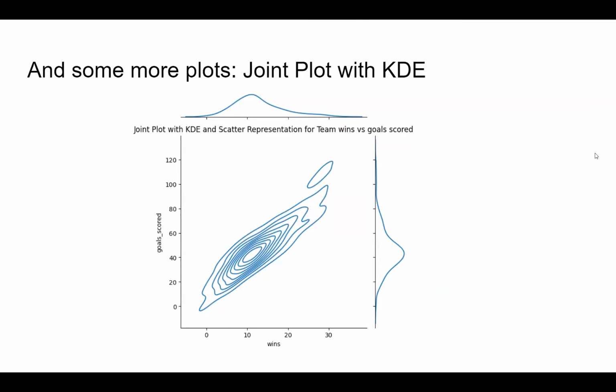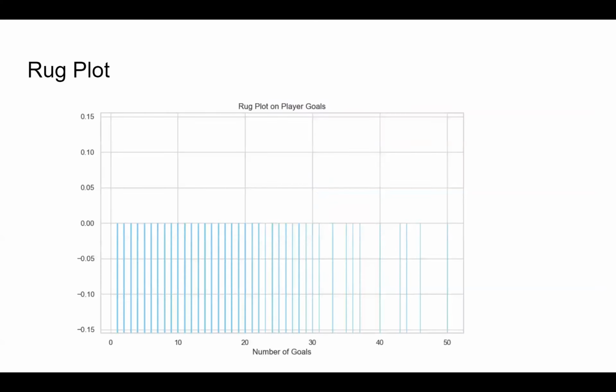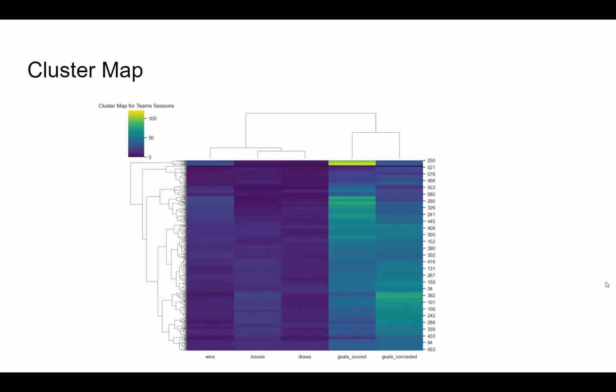Post that, there were some plots which I'll go through quickly in the interest of time. A joint plot for goals scored and wins shows a correlation there. A rug plot was formed for the number of goals that players are scoring, and we can see that after 30, there are very few seasons in which players have scored more than 30 goals.